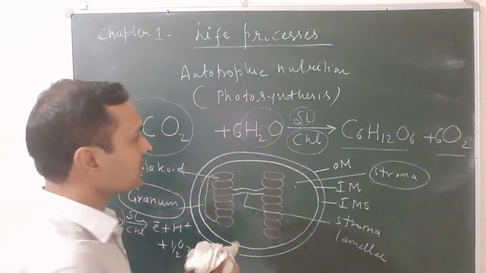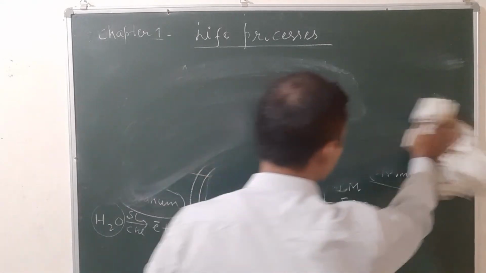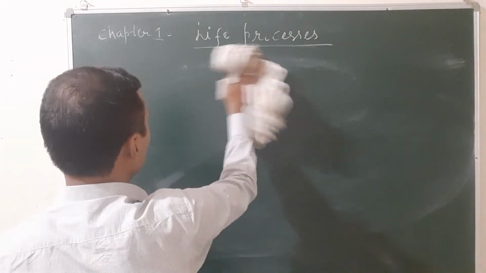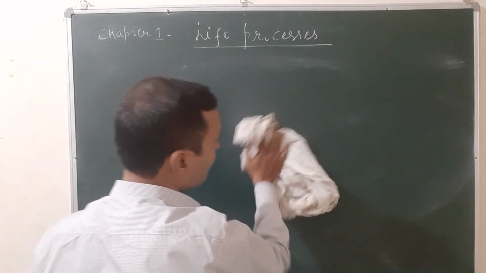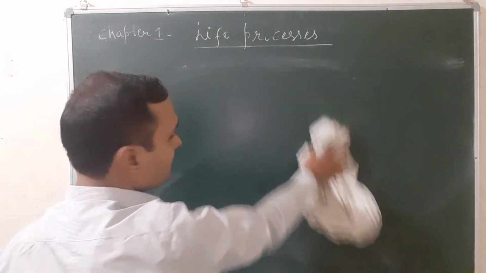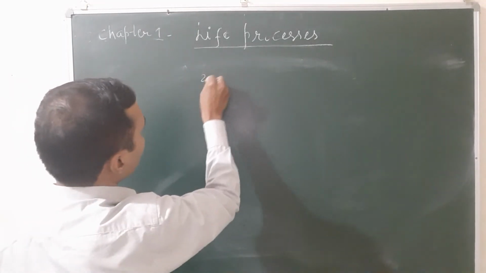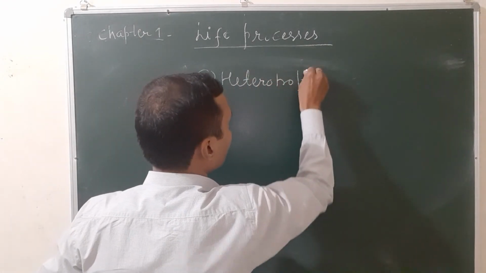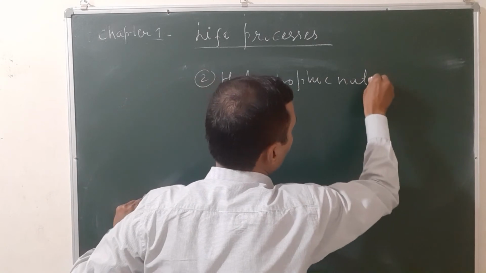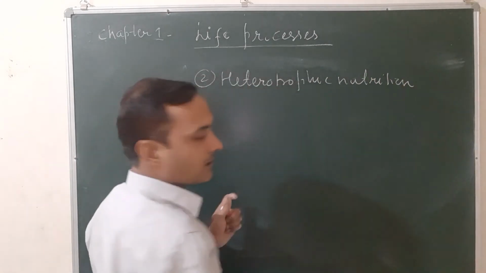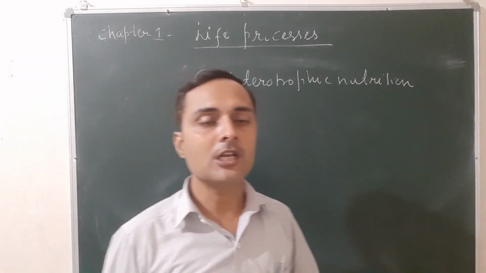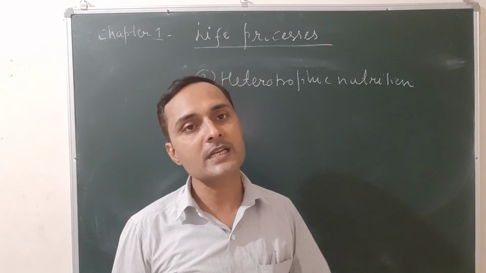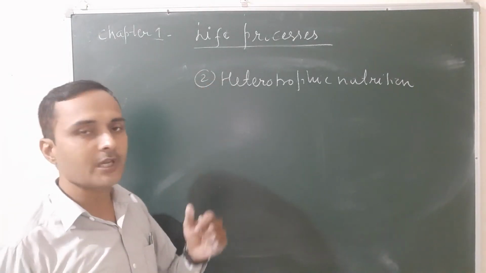Now let us see the second one, heterotrophic nutrition. What is heterotrophic nutrition? Second mode of nutrition shown by all the non-green plants and the animals including humans. The mode of nutrition in which the living items are unable to synthesize their own food and they obtain food from other plants and animals is known as heterotrophic nutrition.